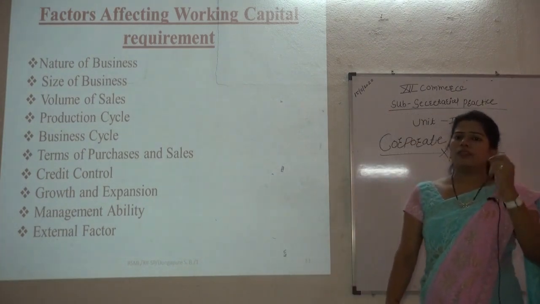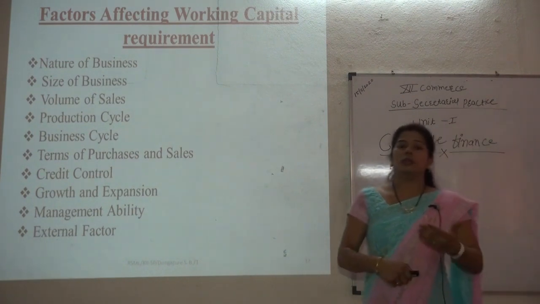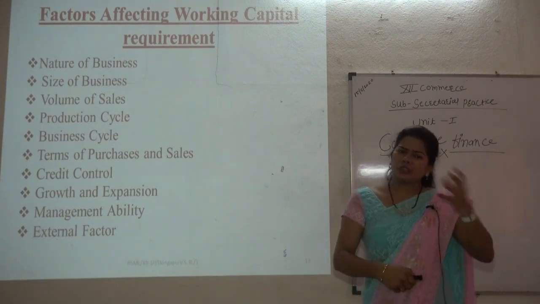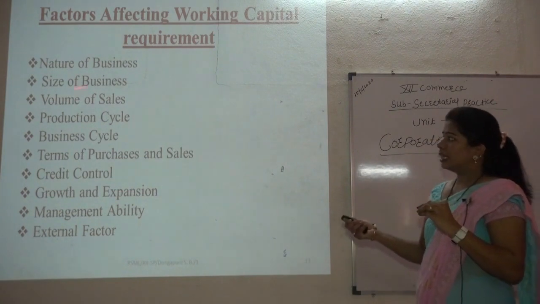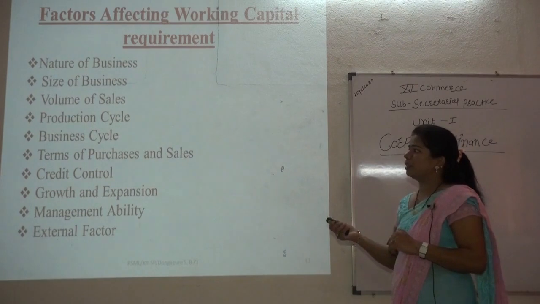Suppose the volume of sales is big, so we are easily recovering the money; that's why we need less working capital. Suppose the volume of sales is less, so we need more working capital, because the volume of sales is very important. Okay, and the next point is the production cycle.